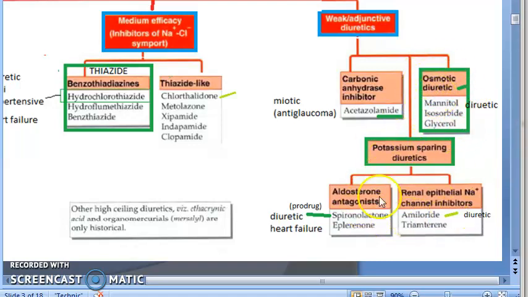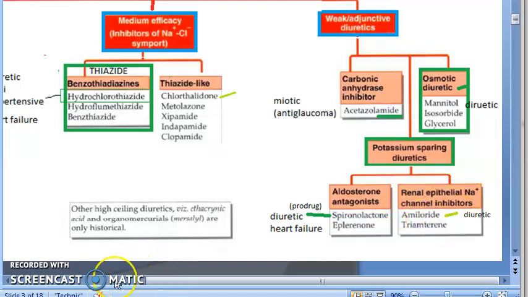Then coming to potassium sparing diuretics, you have aldosterone antagonists like spironolactone. What does aldosterone actually do? Aldosterone allows sodium reabsorption. However, when you have antagonists of aldosterone, it will not allow sodium reabsorption. So sodium is lost by us and water also will follow sodium, right? So it will become a diuretic, and it is used in heart failure. Then you have amiloride. Amiloride is a very important diuretic. It is a renal epithelial sodium channel inhibitor.